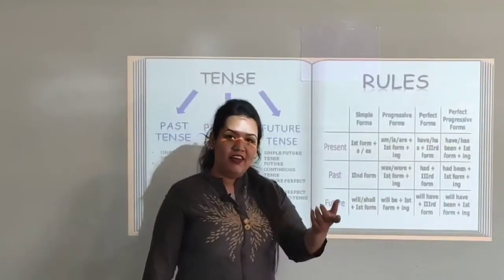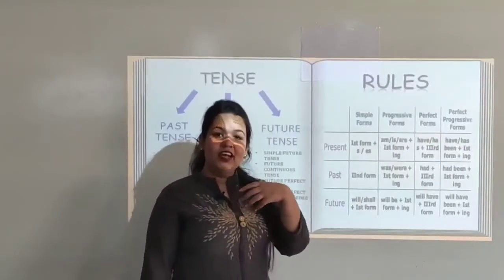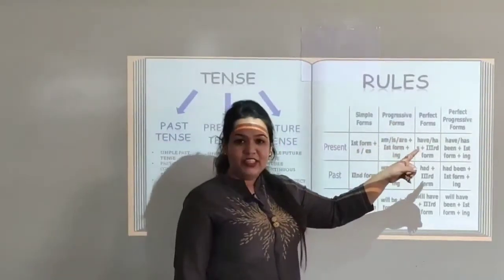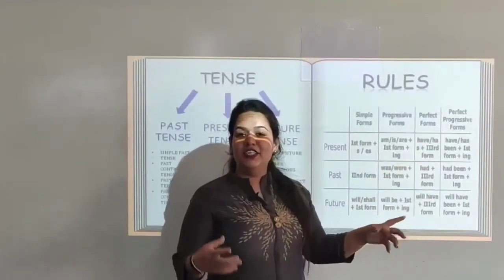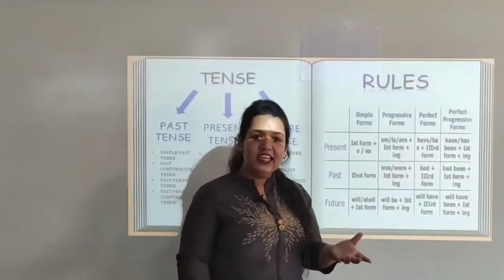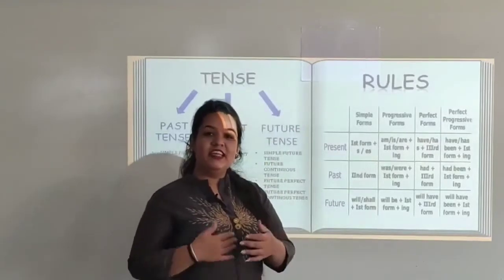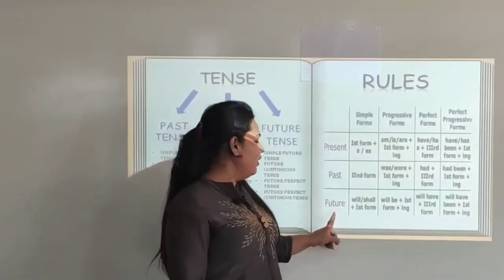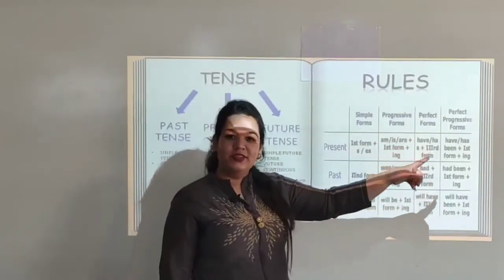We will have, that means we, the subject, will have been indicates the future perfect continuous tense along with the ing form of dance, that is dancing in the competition. That means the action is going to take part in the future in the format of future perfect continuous tense.